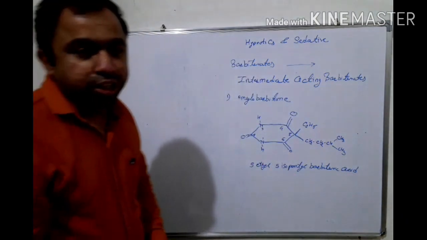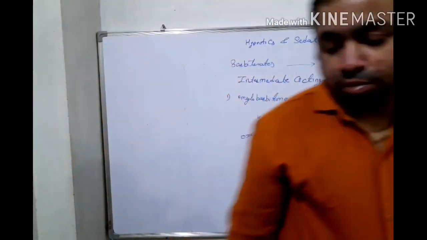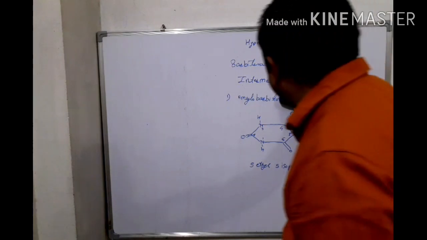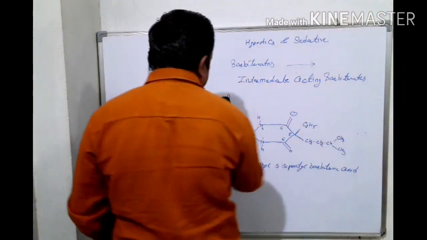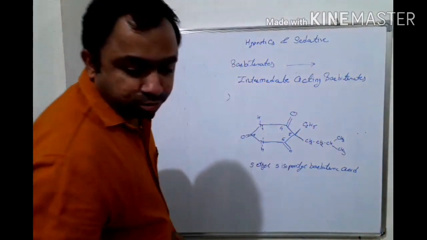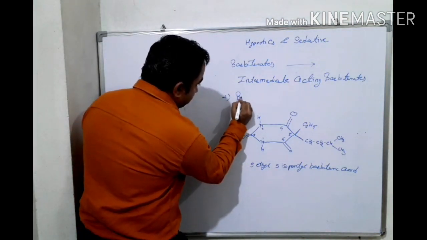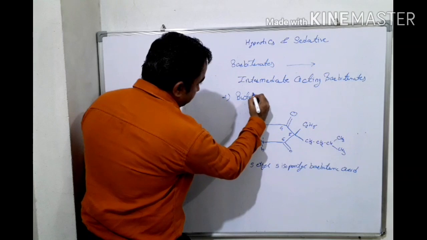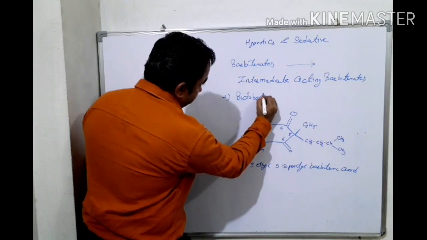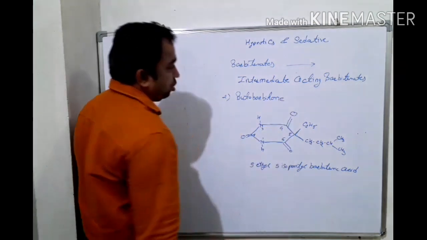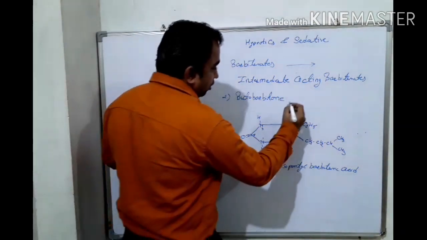Okay, then the next drug from this class is butobarbitone, or butobarbital, one and the same.